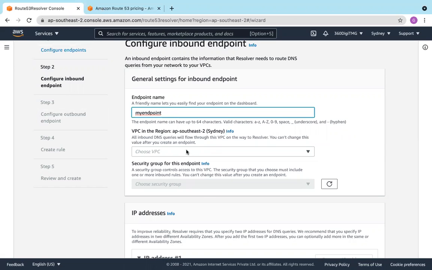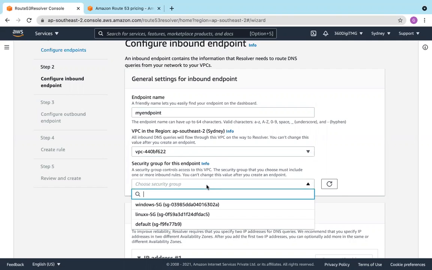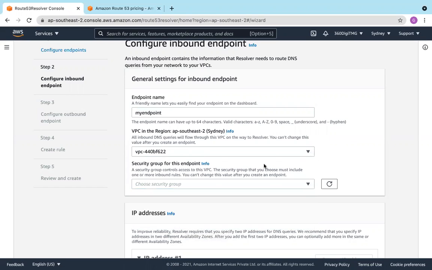Choose VPC. This is our VPC. Security group for this endpoint, let us go with the default security group.